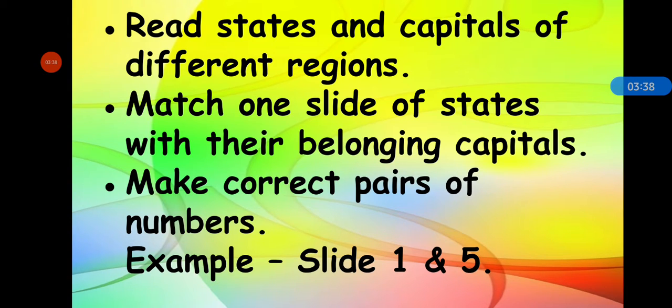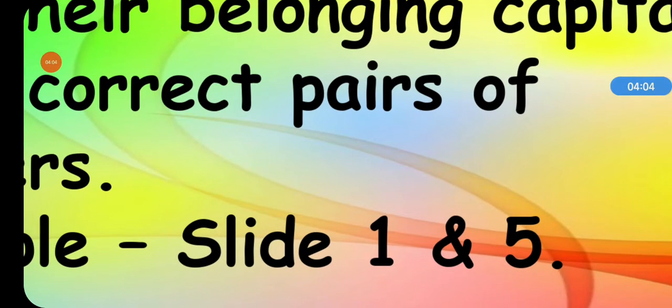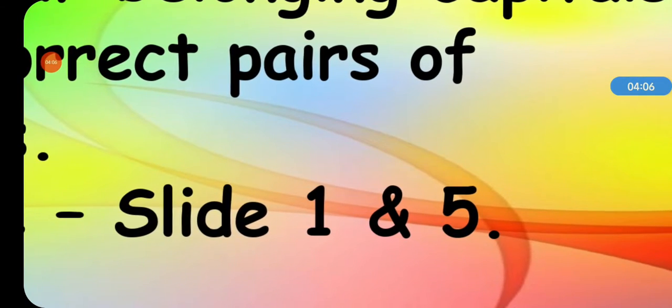The first slide will be of states. For example, in slide number 1 some states are written. So you need to match that slide with the correct capitals of those states, and you need to make pairs of numbers. For example, if slide 1 is matching with slide 5, you can write it this way: slide 1 and 5.